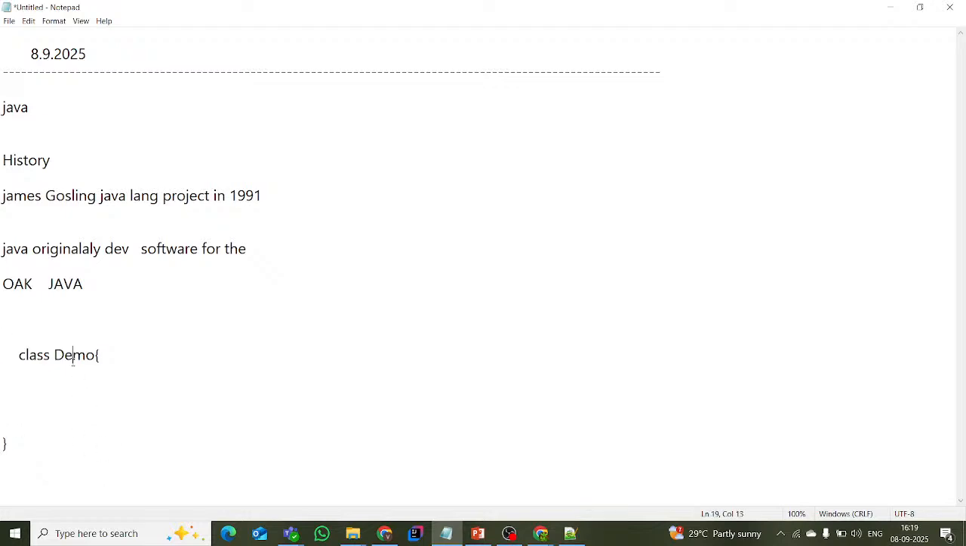Some predefined classes were there, right? Like Scanner and System. These are all already predefined classes. We just need to use them in our application. This is one point about syntax. See, this is one syntax only. One more point.